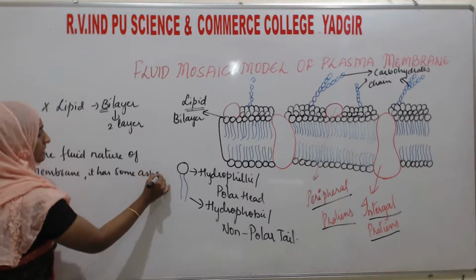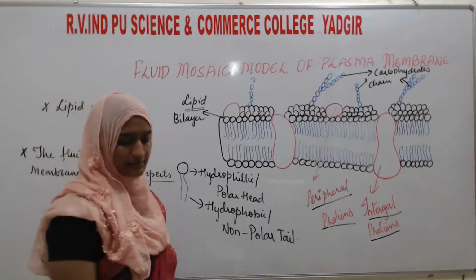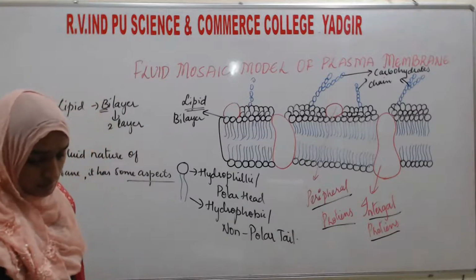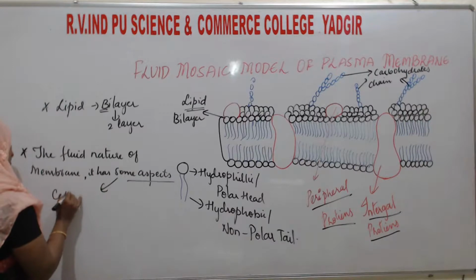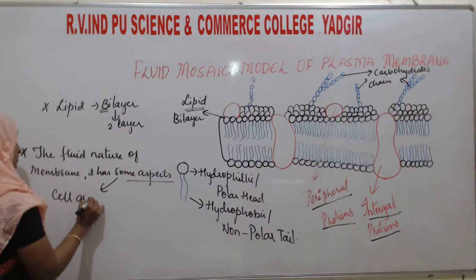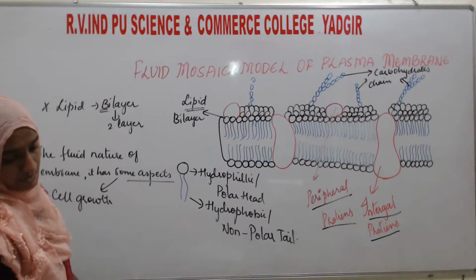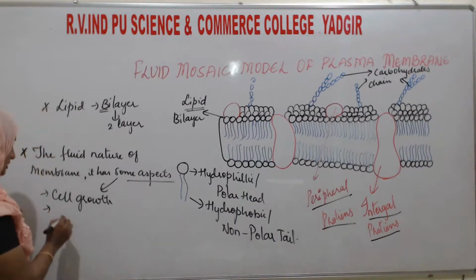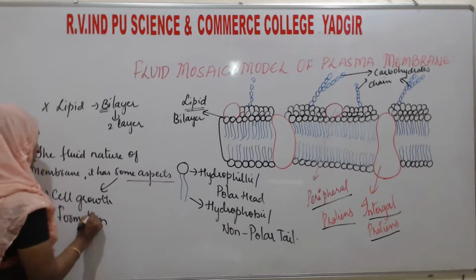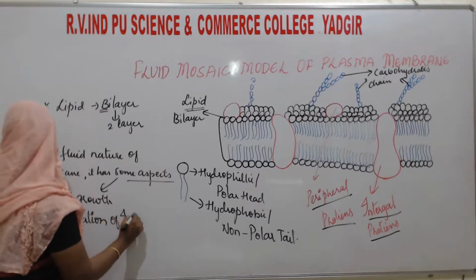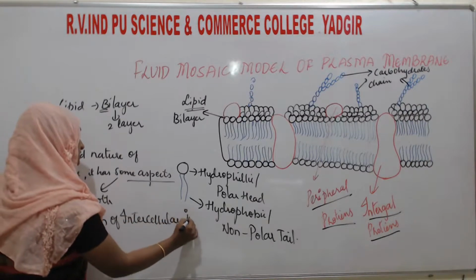What are the aspects? In the cell membrane, it helps in cell growth. The next is the formation of intercellular junctions.